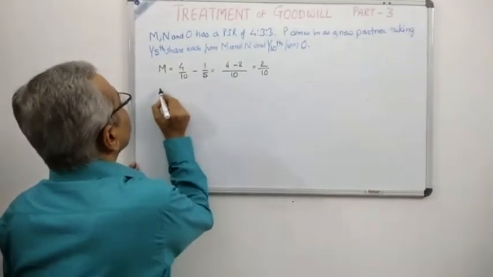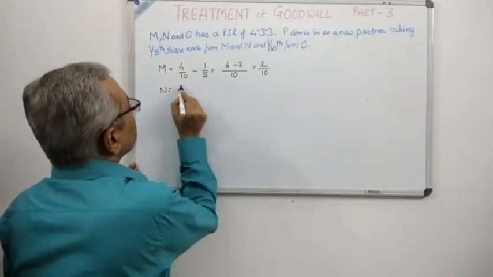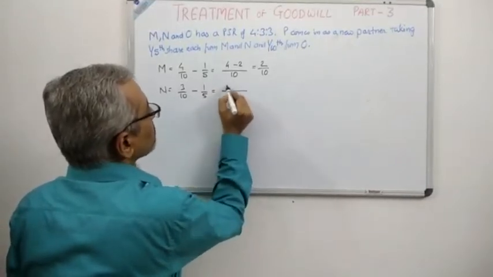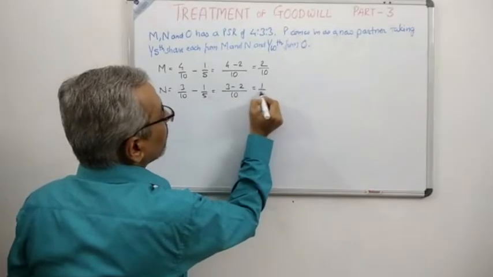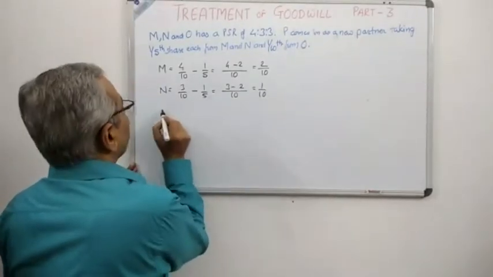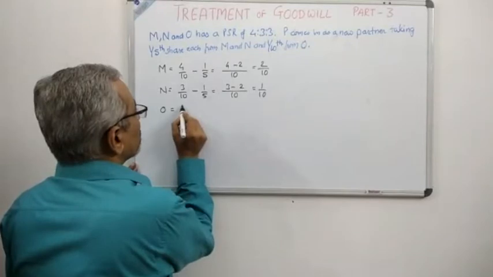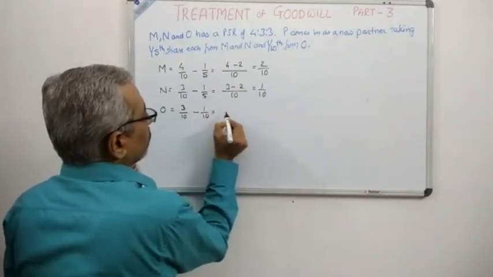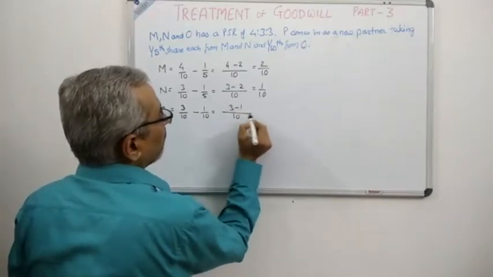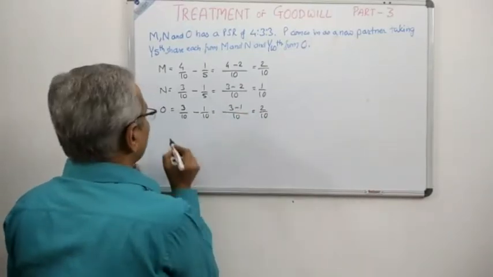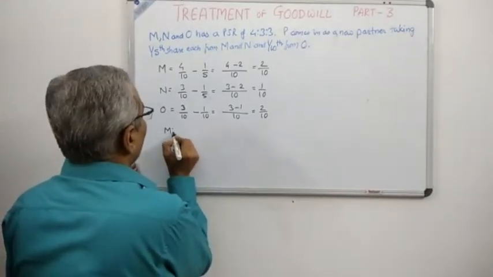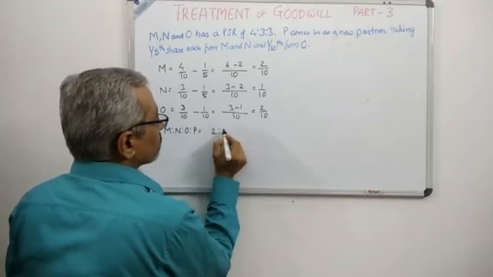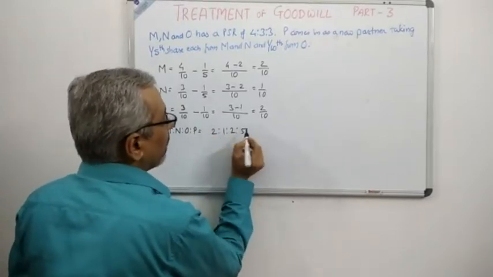And then we have the next partner as N. You can see 3/10 minus 1/5, that gives us 3 minus 2, that is 1/10. And then we have the next partner O, whose original share was 3/10, and from that we are subtracting 1/10. So we are getting 3 minus 1 by 10, that is 2/10. So you can see over here the share between M, N, O and P is 2:1:2:5. How did I get it?